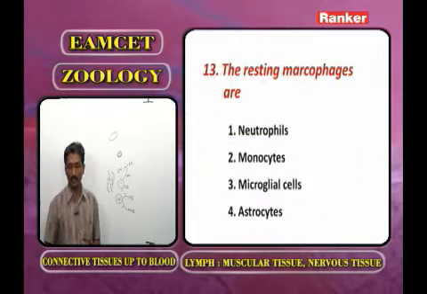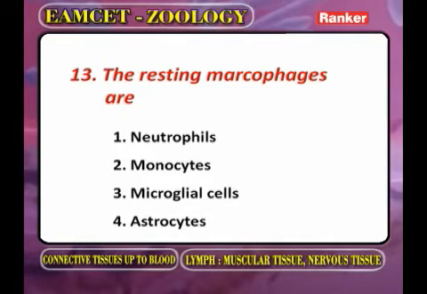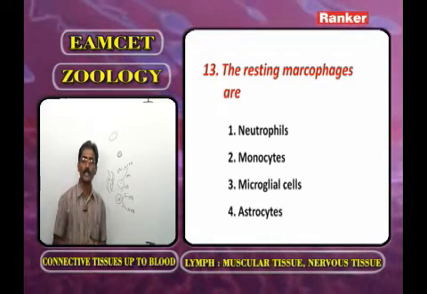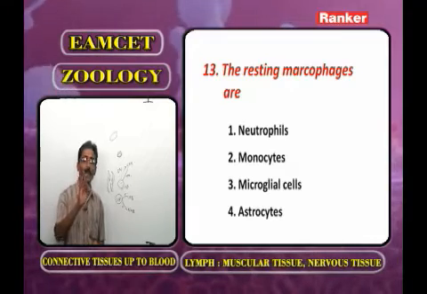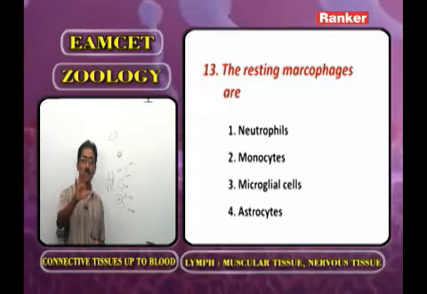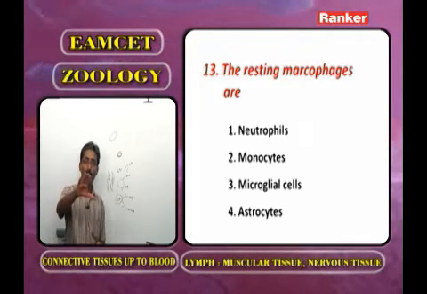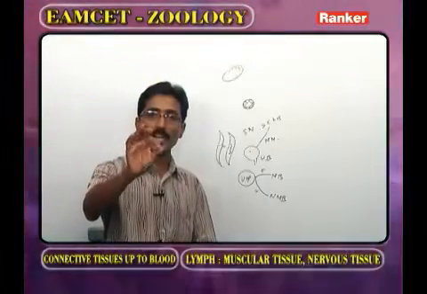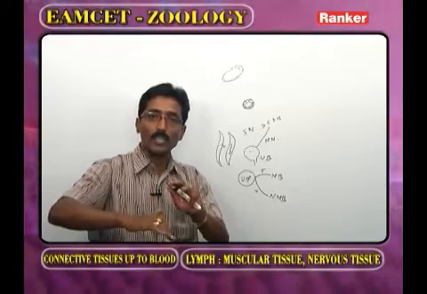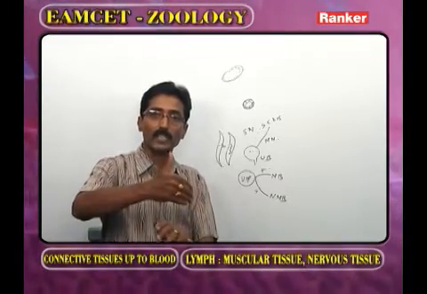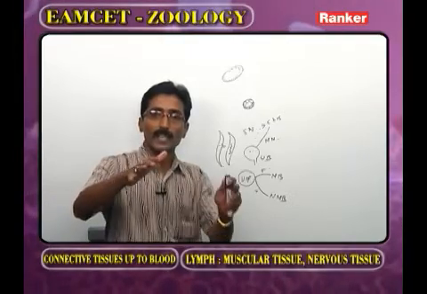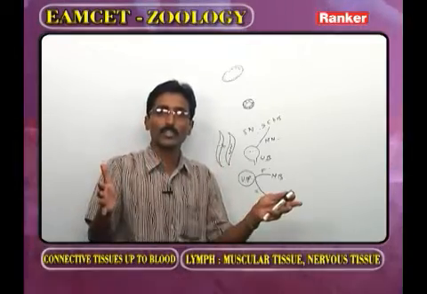Now go for the next question. The resting macrophages. As we observe the glial cells of the nervous system, one is oligodendrocytes, second astrocytes, third ependymal cells, and the fourth is the microglial cells. The microglial cells are generally at rest. Whenever the nervous system gets an infection, the microglial cells become activated. They perform phagocytosis and ultimately provide protection to the nervous system.